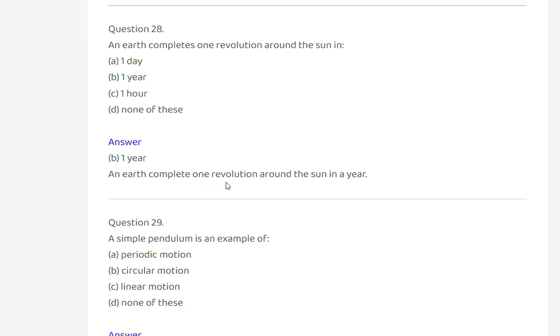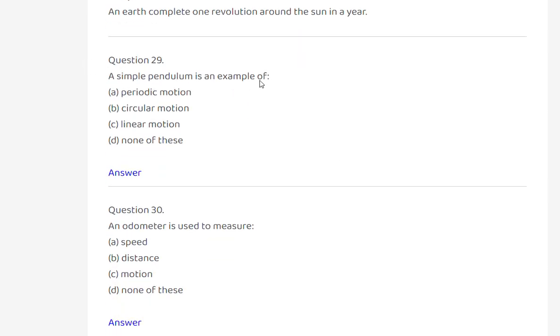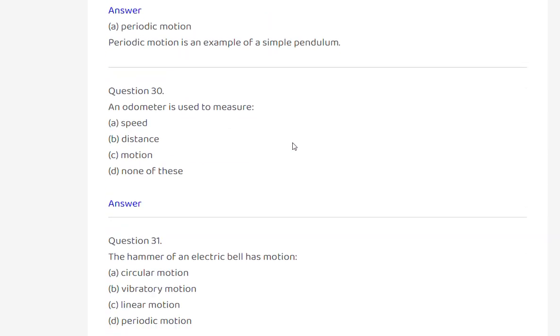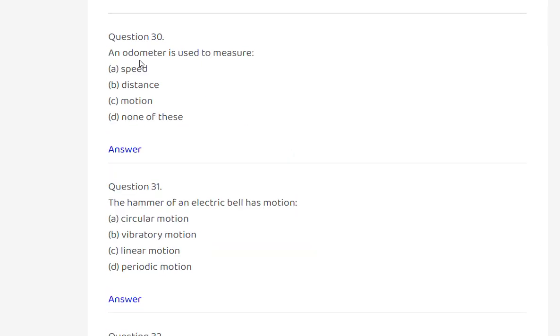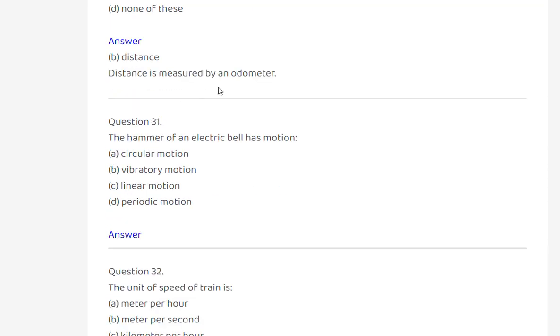The earth completes one revolution around the sun in a year. Next, a simple pendulum is an example of periodic motion, circular motion, linear motion, or none of these? Periodic motion. A simple pendulum is an example of periodic motion. An odometer is used to measure speed, distance, motion, or none of these? Distance is measured by an odometer.